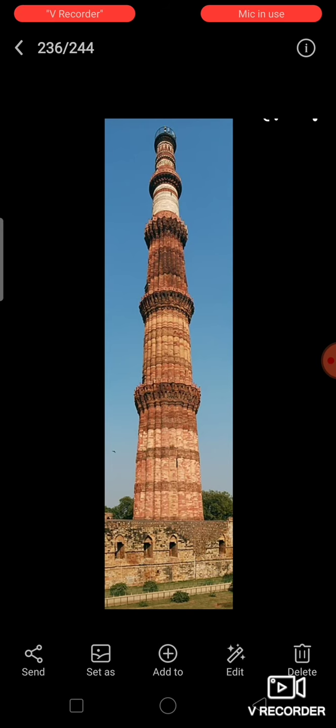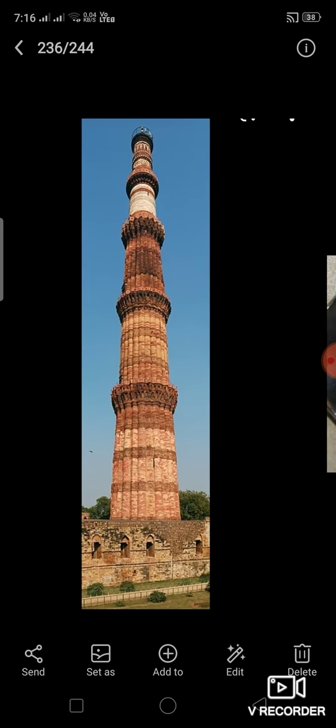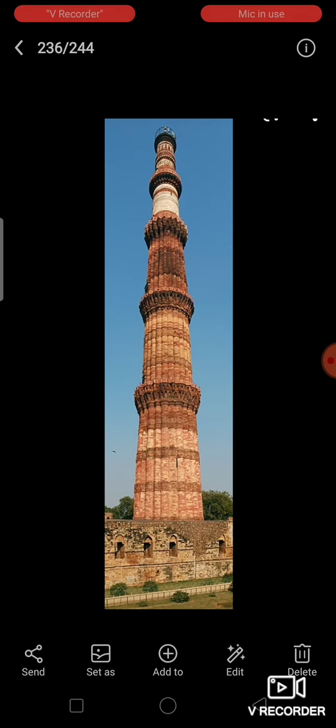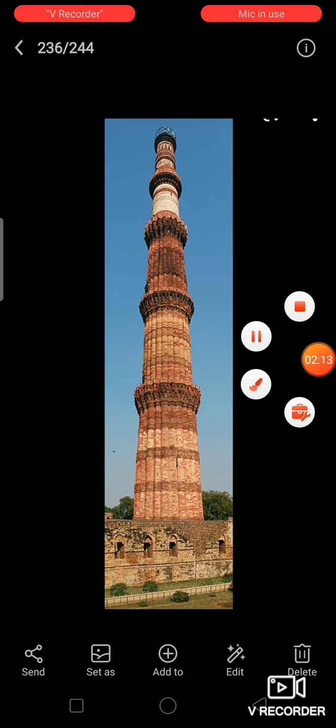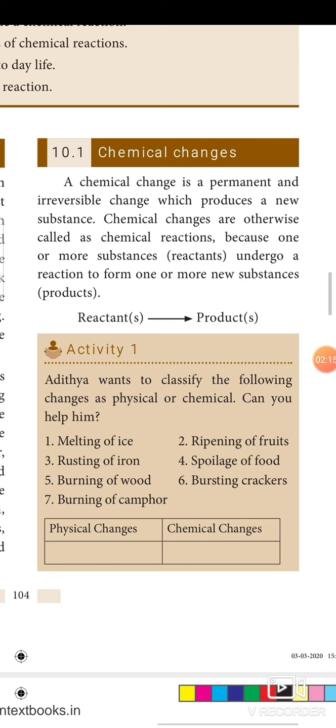Some examples: folding and unfolding a paper, drying a wet cloth, bending an iron rod from one shape to another shape are some examples of physical changes. On the other hand, changes like burning of paper, digestion of food, turning of milk into curd, and decaying of vegetables are some examples of chemical changes. So, in this lesson, we are going to study chemical changes, the factors determining chemical changes and the effect of chemical changes.